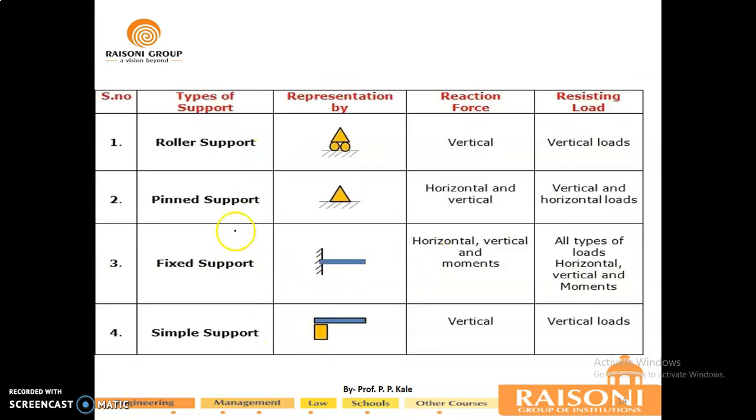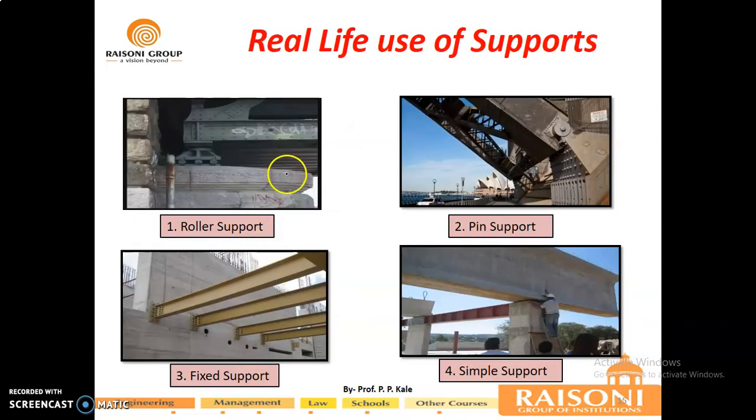Now this is a tabular format of each kind of support: roller support, hinge support, fixed support and simple support, and these are some real life uses of supports. Just see here, a roller support is generally used in a bridge structure as an end bearing support. There is also a hinge support where the body can only rotate, it will not move in this direction and this direction, it will rotate only about this. Fixed support means it is fixed into the wall, these I-sections are fixed into the wall, and simple support means this beam is just kept over this particular support, which is known as a simple support.